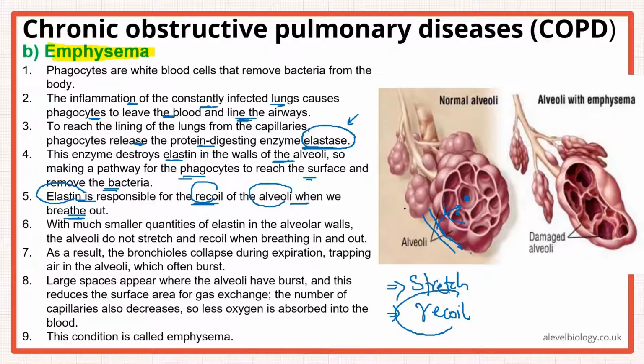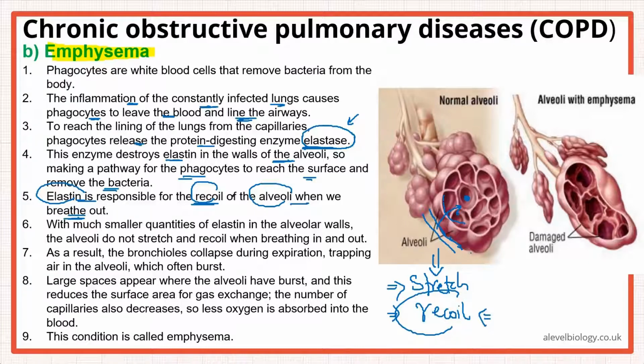If this elastin is damaged, so think about it. The alveoli is not able to recoil that much. You are inhaling in, air is coming in, alveolus will stretch. Stretch तो हो जाएंगे. But now as you are expiring, the air that is going out, the alveolus is not able to recoil as much. So air pressure वहाँ पे बढ़ना शुरू हो जाएगा.